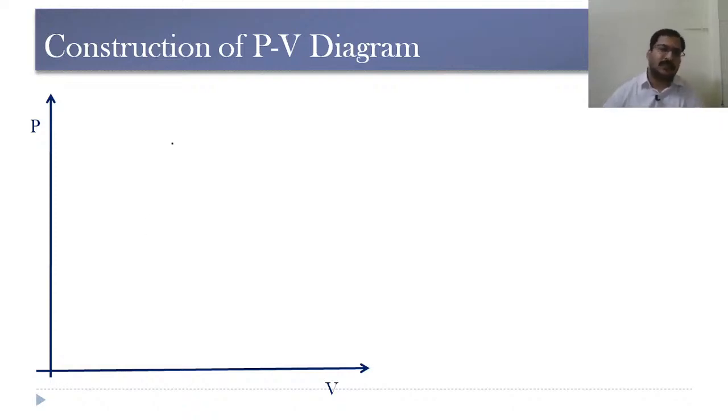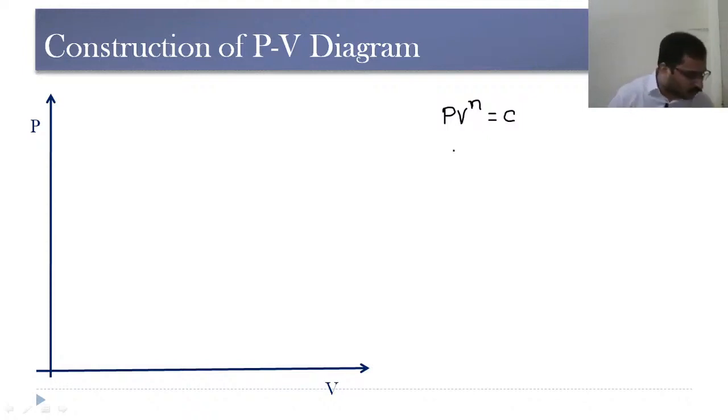Now, the most important thing that we are going to learn is the construction of the PV diagram. Try to remember this carefully. All the ideal gases obey a law called PV power n is equal to constant. This value of n, the index, may vary from 0 to infinity.